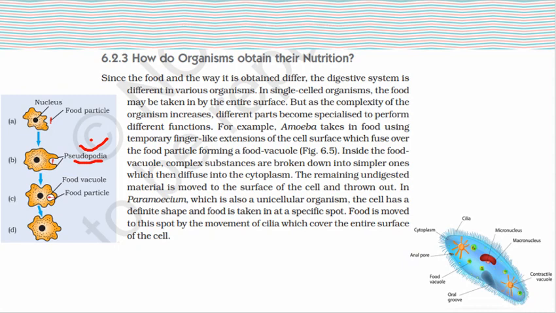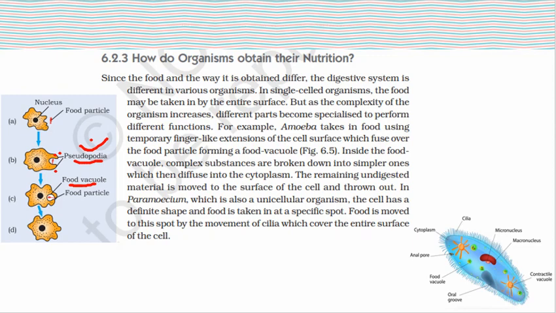The amoeba takes its food using this temporary finger-like extension of the cell surface, which fuses over the food particle, forming a food vacuole. So the food particle enters inside the body of the amoeba, forming the food vacuole.